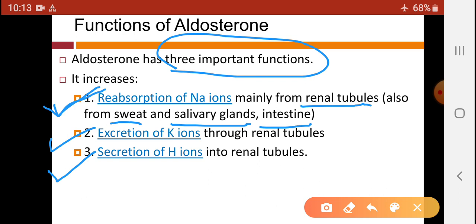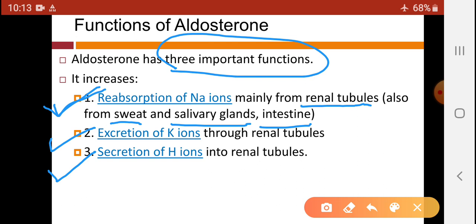So when there is an excess secretion of aldosterone, there is an excess excretion of potassium ion through the urine, and when there is a deficiency of aldosterone, there is less excretion of potassium ion, and it will lead to hyperkalemia and it will affect the heart. It leads to arrhythmia in the heart, and sometimes it will cause cardiac death also.